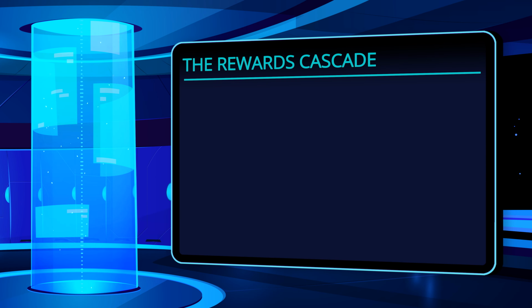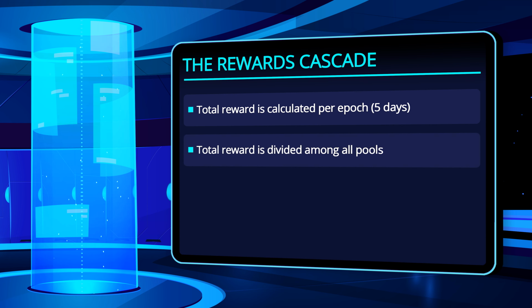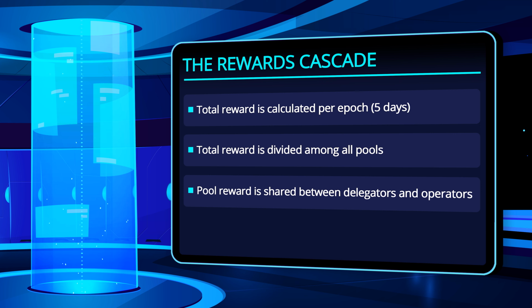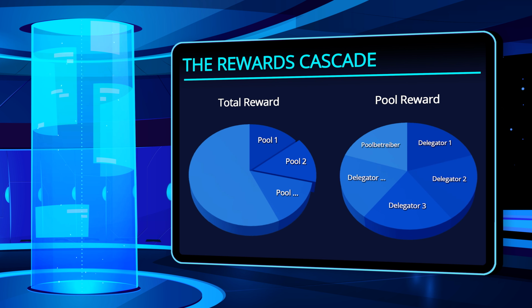The rewards you end up with are determined in a series of 3 steps. Per epoch, which is 5 days, the total reward of the Cardano network is calculated first. In the second step, this total reward is divided among all pools. Finally, the pool share is divided among its delegators and the pool operator. We will now go into details on the individual steps.